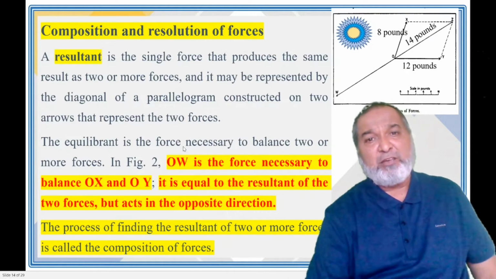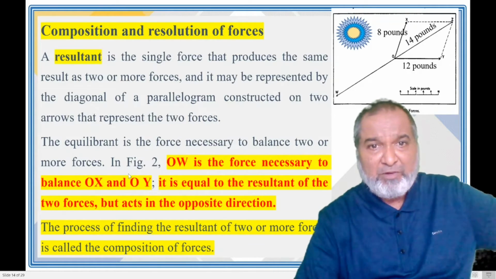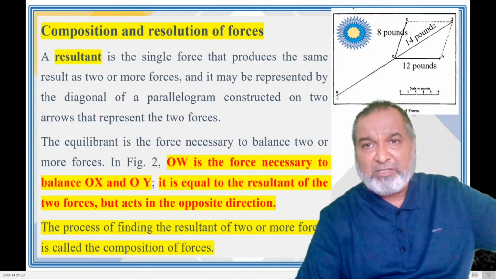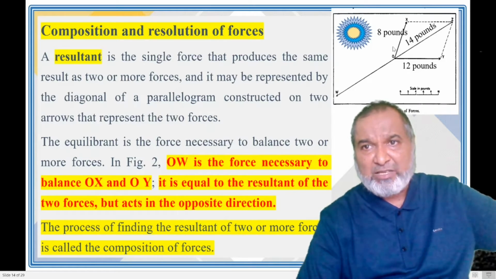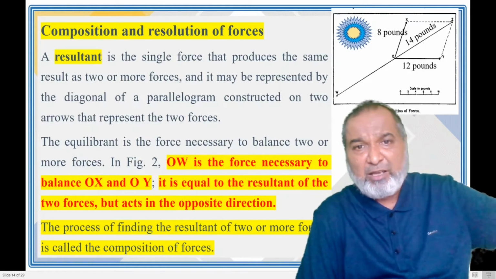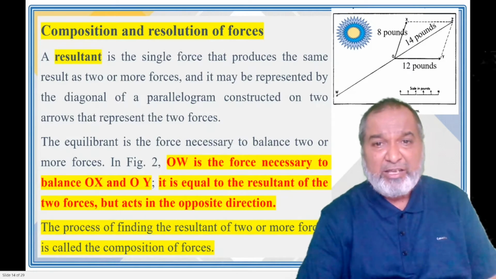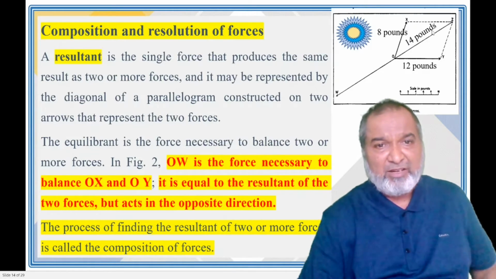The equilibrant is the force necessary to balance the two or more forces. So here we have figure number 2. OW is the force necessary to balance, the force we need to make this force balance. We have OX and OY, the two forces applied, and the equal resultant will be there on OZ.